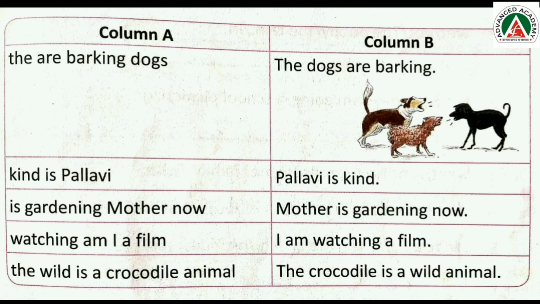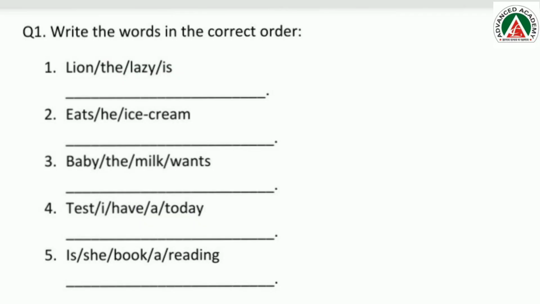A sentence always begins with a capital letter and usually ends with a full stop, which is also called a period. Read the sentences in column B of the table again. All of them begin with a capital letter and end with a full stop.